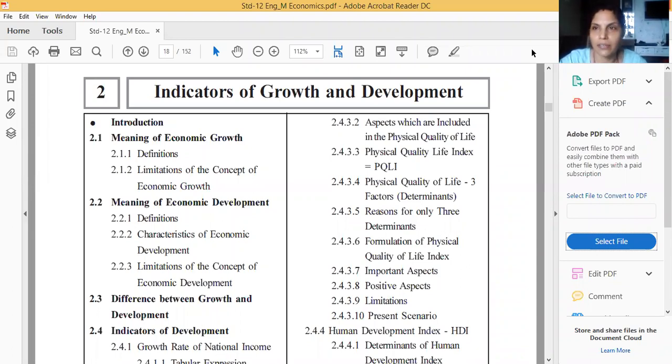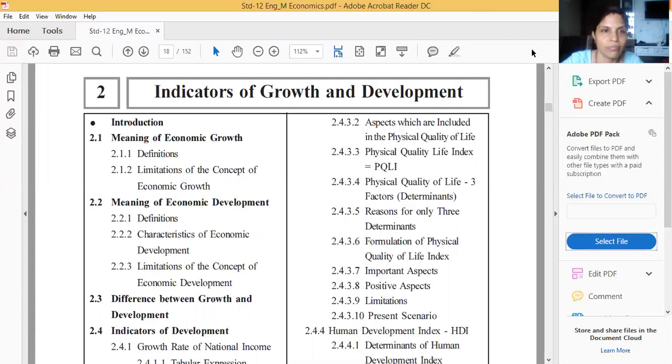Today we are going to start our new chapter. Our new chapter's name is Indicators of Growth and Development. You remember, this chapter is very important not only for this 12th standard. After 12th, if you join any entrance exam, that time also it will be helpful for you, in a BCom or in any entrance exam. This chapter will be helpful for you.